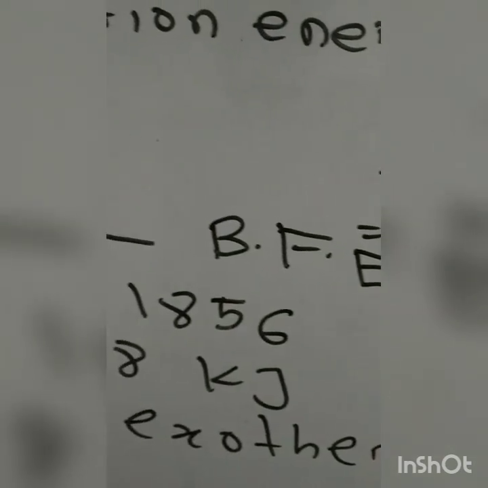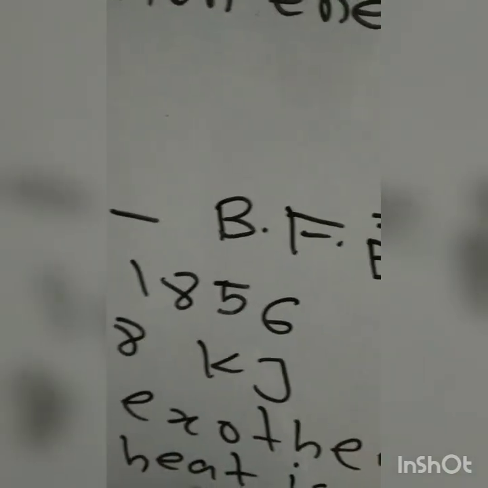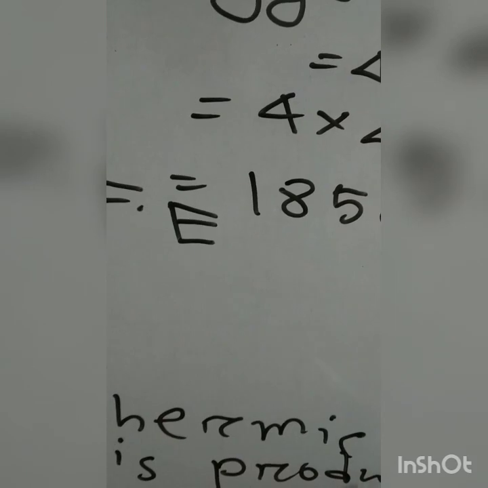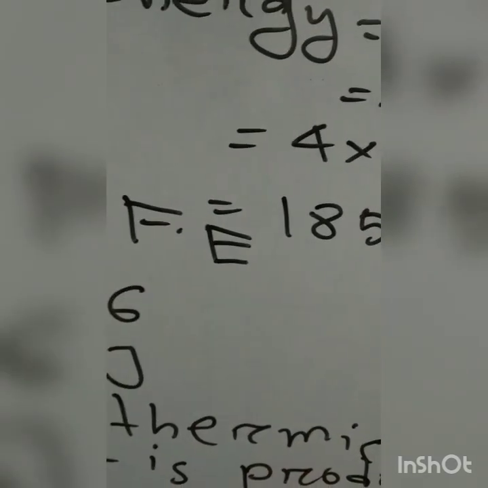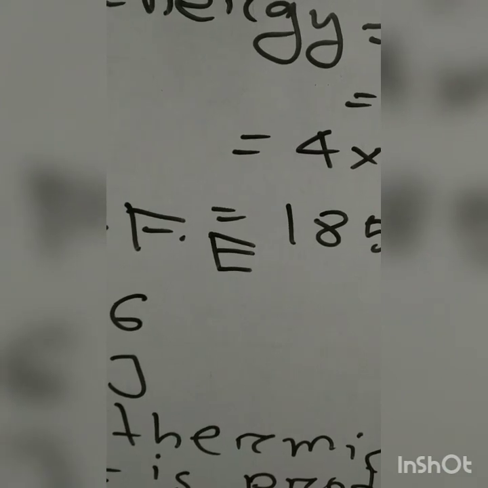And what does it mean? 488 kilojoule heat is produced in this reaction. This one is the answer, and this reaction is an exothermic reaction.